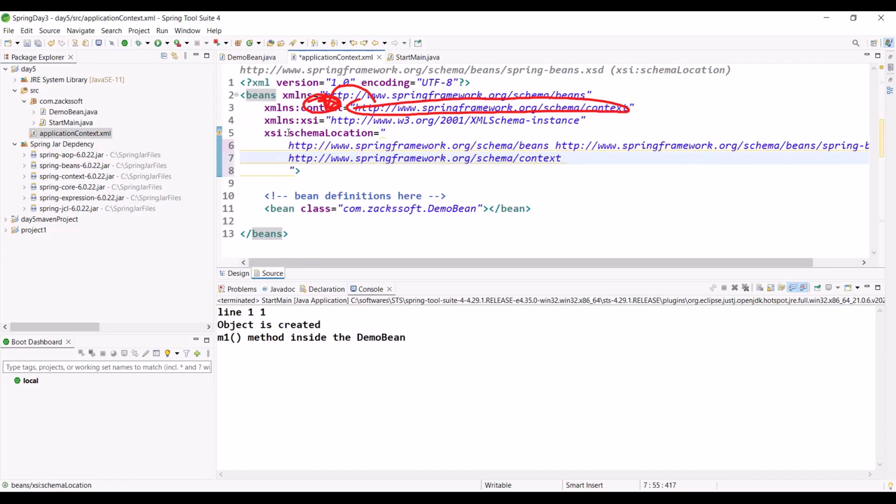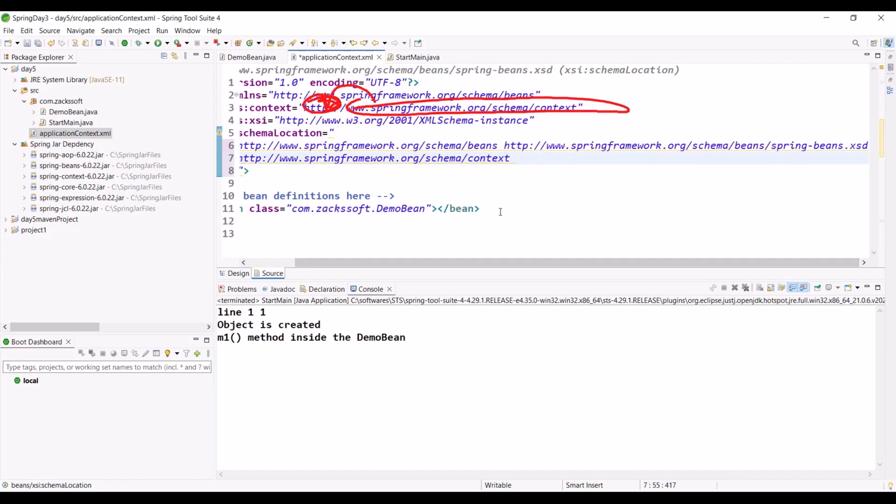And we need to provide the XSD path. If you want, you can remember this XSD path. All the things are same up to now. Context, http colon //www.springframework.org/schema/context.